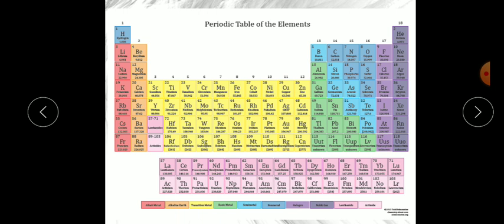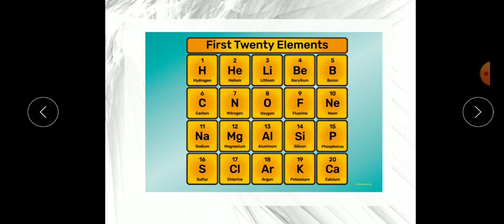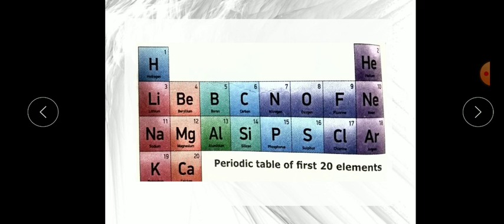But as you are in class 6, you have to remember only 1 to 20. So 20 are here: first is hydrogen and the last, number 20, is calcium. You have to know the atomic numbers of elements 1 to 20 and their properties. This is the complete periodic table I am showing you, but in your book only the first 20 elements of the periodic table are given, as you can see here.